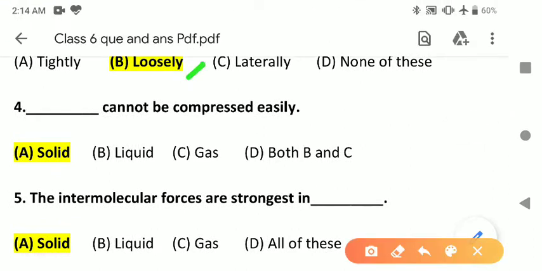Fourth, dash cannot be compressed easily. Solid cannot be compressed easily. Answer: solid. Fifth, the intermolecular forces are strongest in solid, liquid, gas, all of these. So the answer is solid. Okay.